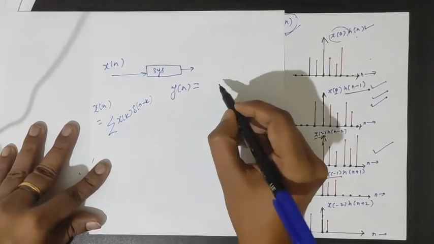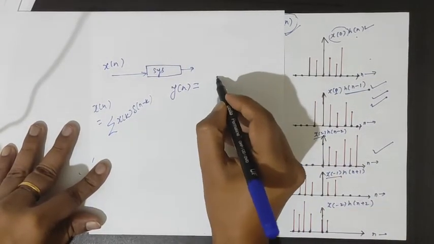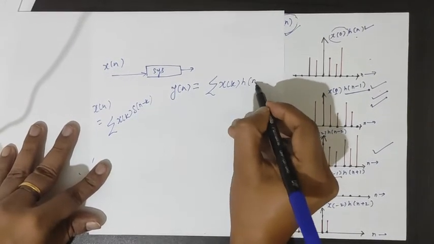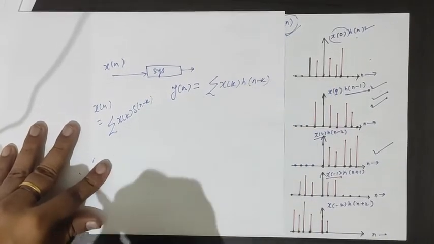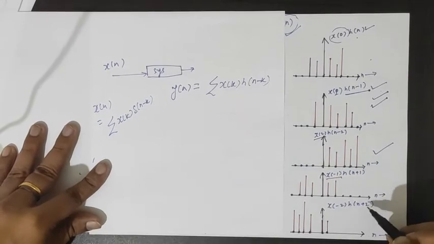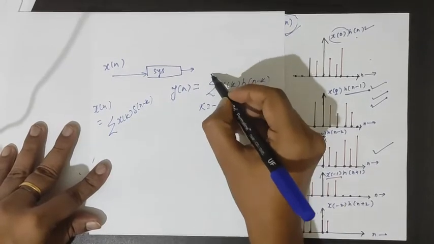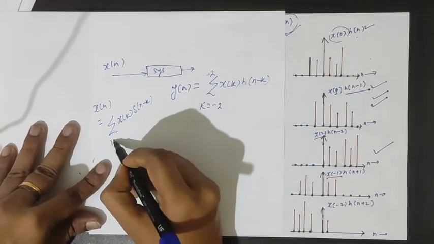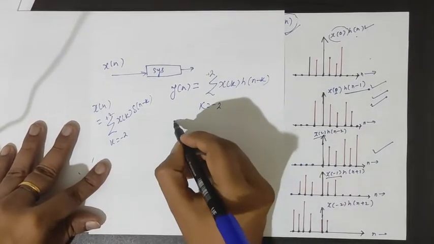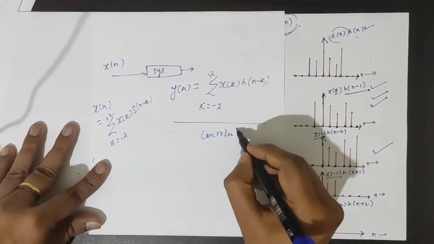Then y[n] will be just adding all of them. You will get the summation of x[k] h[n-k]. See, n-1, n-2, n+1, n+2. So in general we can write k equal to -2 to +2. So this sum is called the convolution sum.